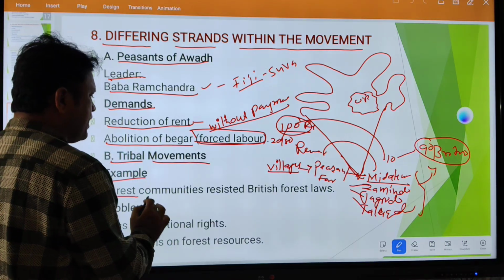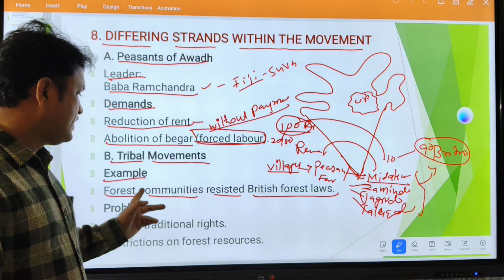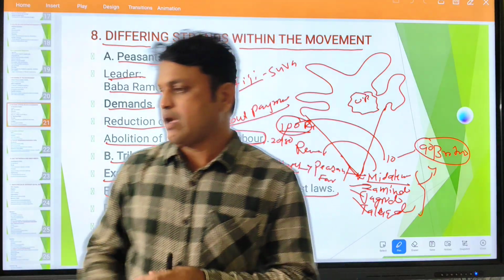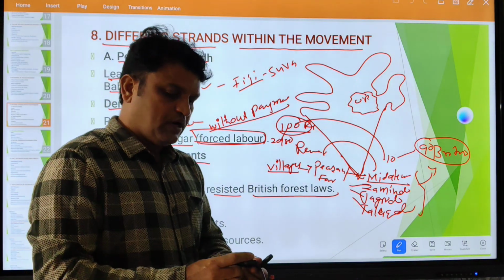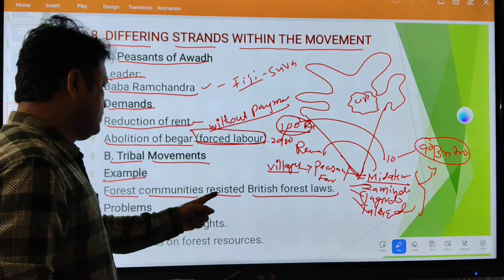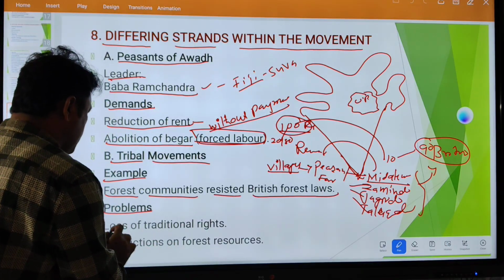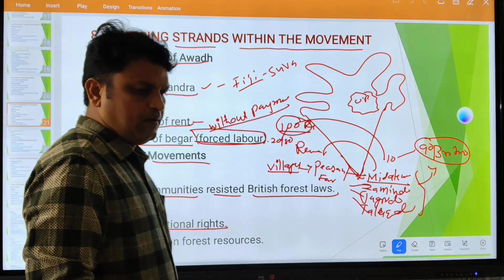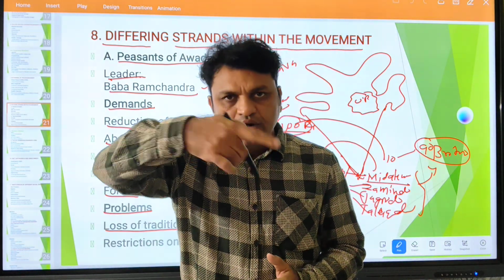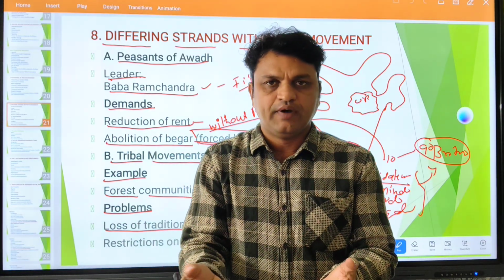Example: forest communities resisted British forest laws. Who are the people living in the forest? It is the tribal community. So forest communities resisted British forest laws. And what are the problems they encountered? Loss of traditional rights. As I told you, tribal people live in forests and their economy mostly revolves around the forest only. They go to the forest and collect timber or fuel wood for their domestic purposes.